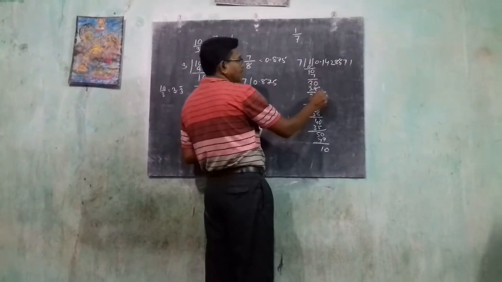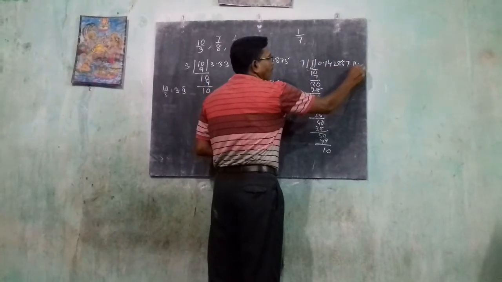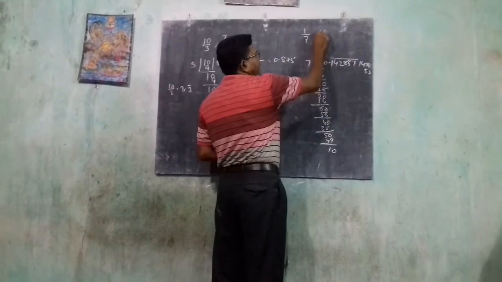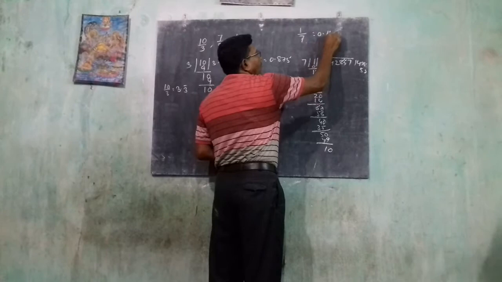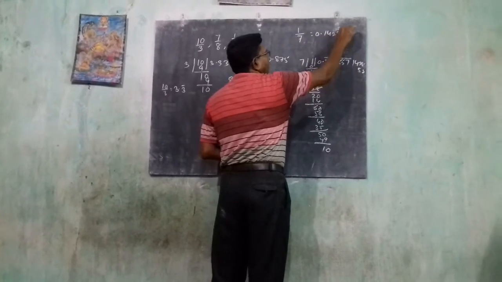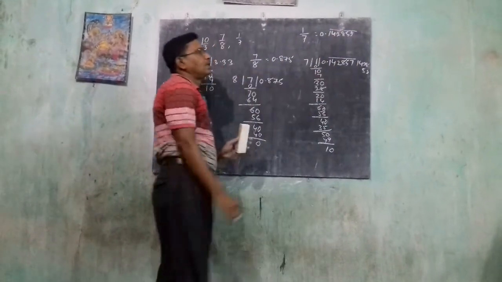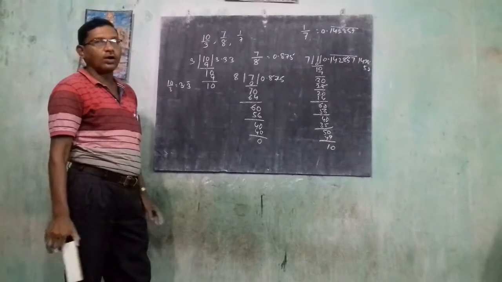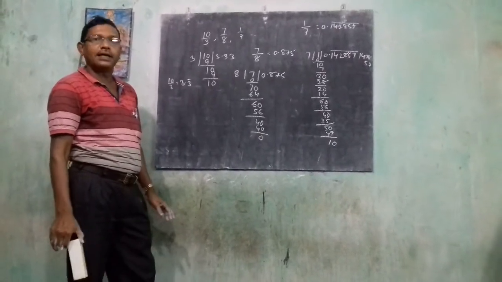So after this come 1 4 2 8 5 7. This portion repeats, meaning 0.142857 repeats again and again. So this type of decimal expansion is known as a non-terminating recurring decimal.